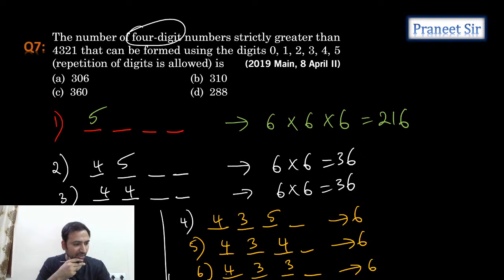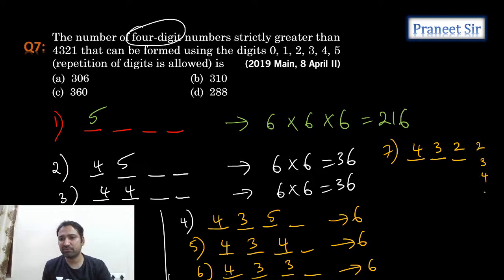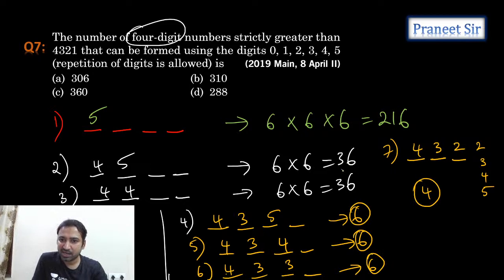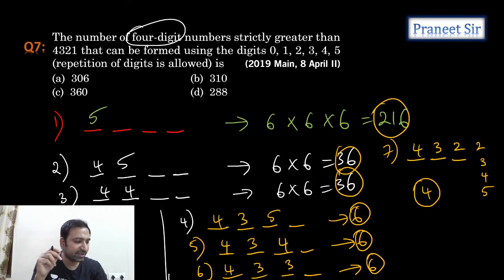So guys, clear now? Now tell me, guys, what is the next one? Seventh case is starting with 4 3 2. So it should be more than 4 3 2 1. So here we can select 2, 3, 4, 5. How many possibilities are we getting, guys? So only 4 possibilities we are getting here. So 4, 6, 6, 6 and then 36, 36, 216. All this we need to add. So tell me, if you add all this, how much do we get?